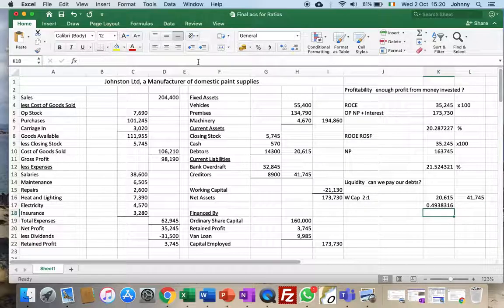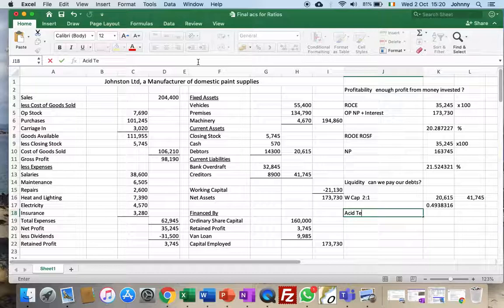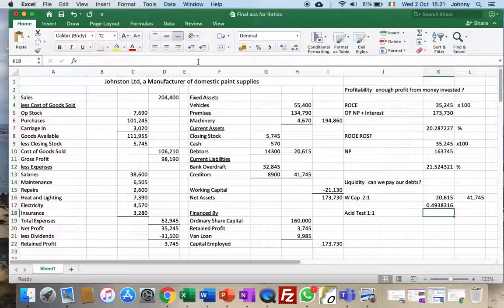Anyway, so now we look at our asset test ratio. So this is like the emergency ratio. So if all of our current liabilities sued us and demanded all of our money back, we must have at least enough money to cover those debts. So we're looking for an answer here of 1 to 1, a minimum of 1 to 1. So the asset test, the only difference, if we look at our current assets and current liabilities, is that an asset test doesn't include closing stock.